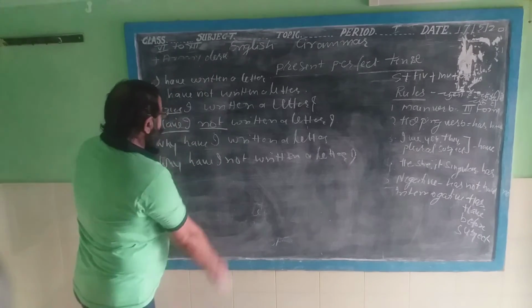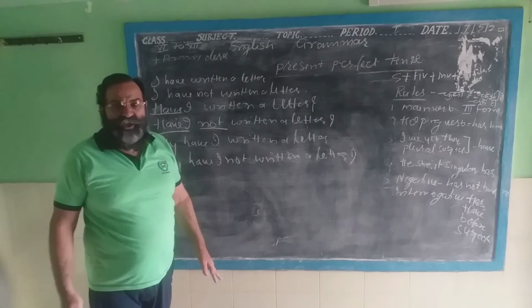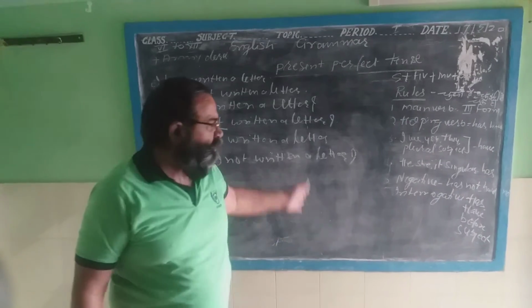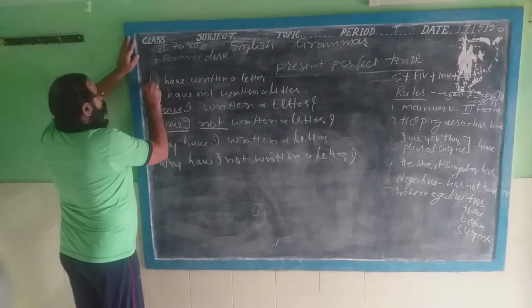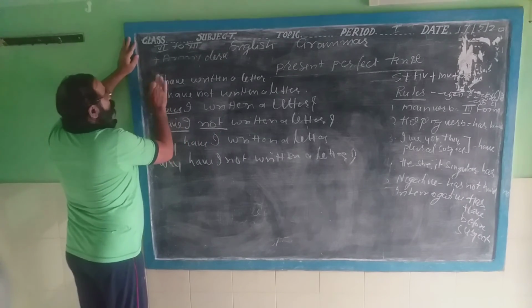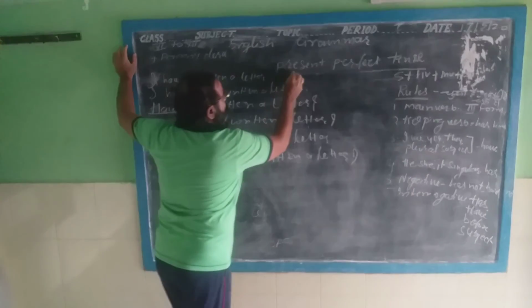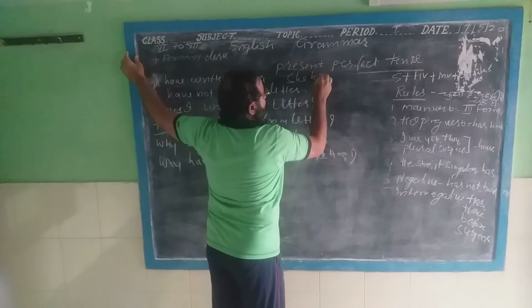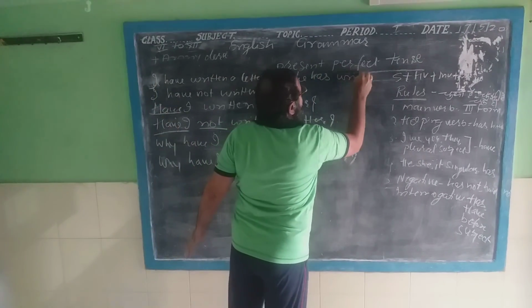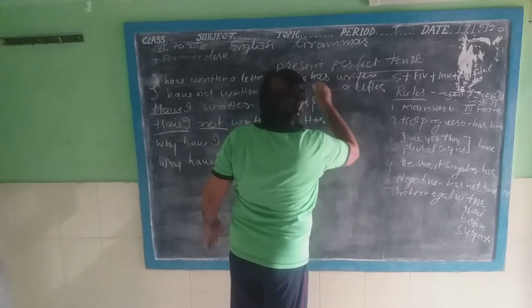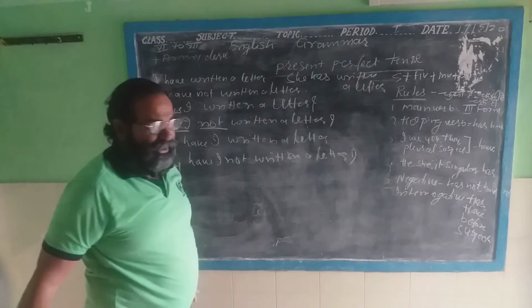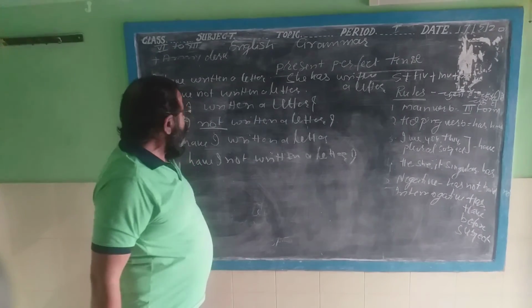On the basis of these you can make a lot of sentences. If here is she, a singular noun she or he, then you can use she here. She has written a letter. Now you can make five more sentences on the present perfect.